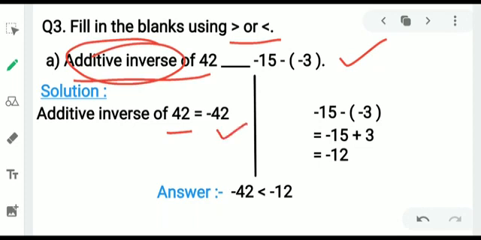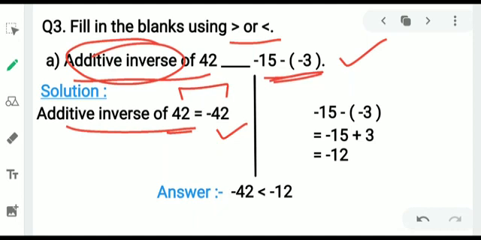If a negative number is written, then the additive inverse of negative numbers is always positive with the same value. Additive inverse is that when we add them, we always get 0. Okay, so additive inverse of 42 is minus 42, and if we want to compare these two values, we have to simplify it first.